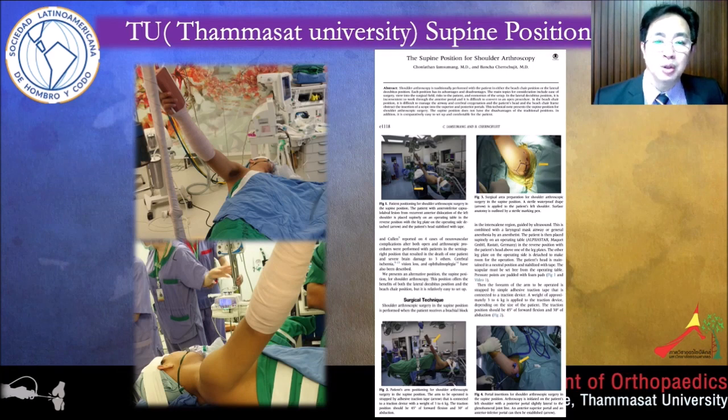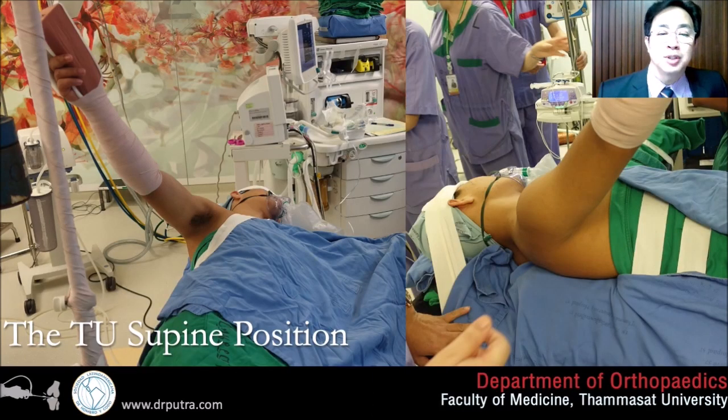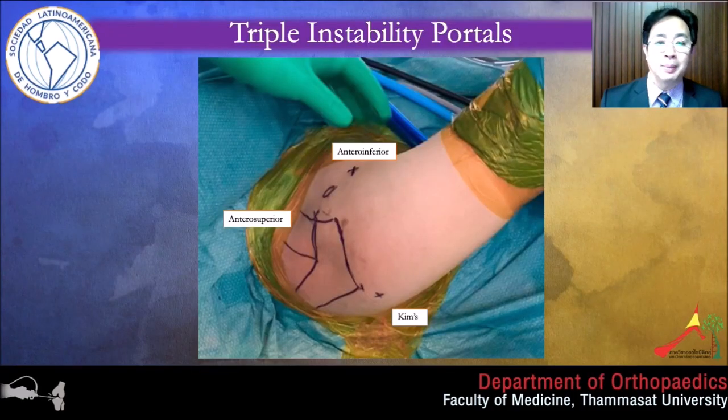We published the TU supine position. It's good for shoulder instability surgery. This position has less gravity effect and is very comfortable for the surgeon and the patient during surgery. Just regional anesthesia is needed. I prefer these triple instability portals.